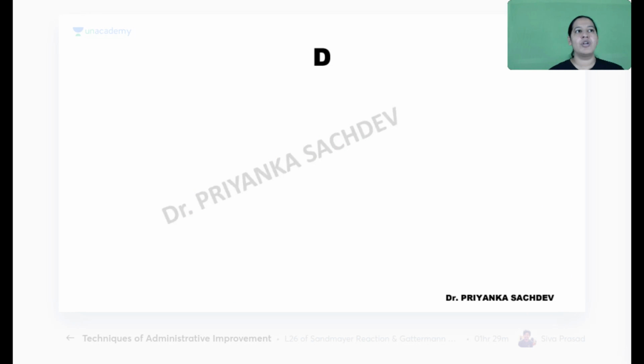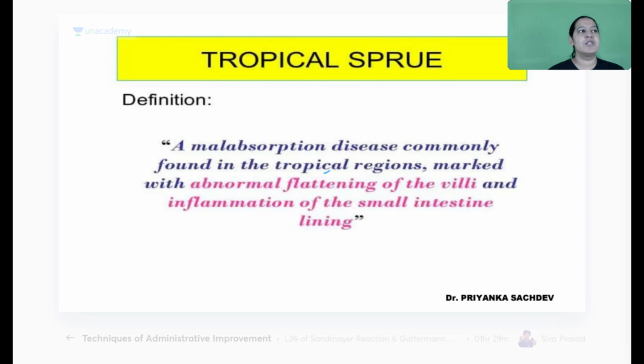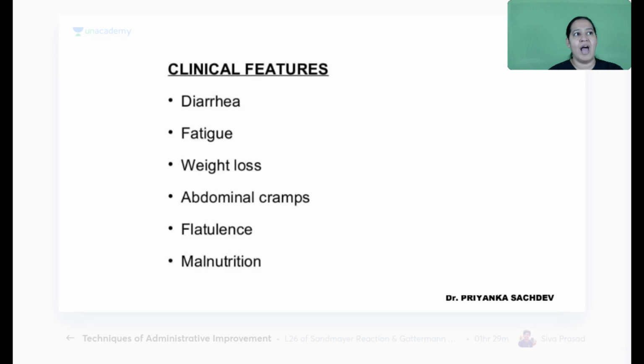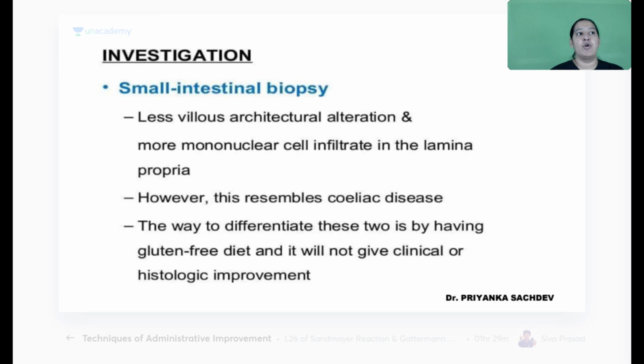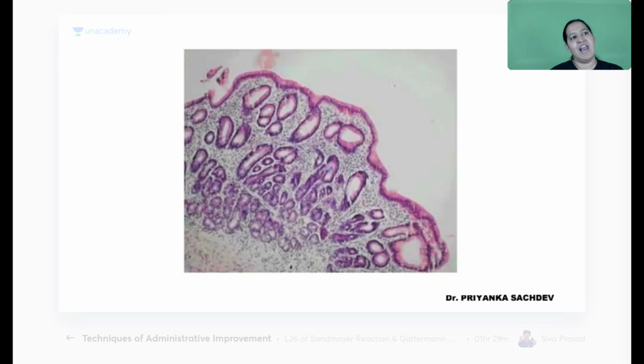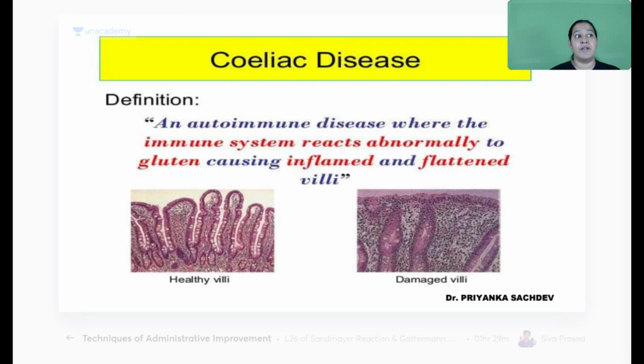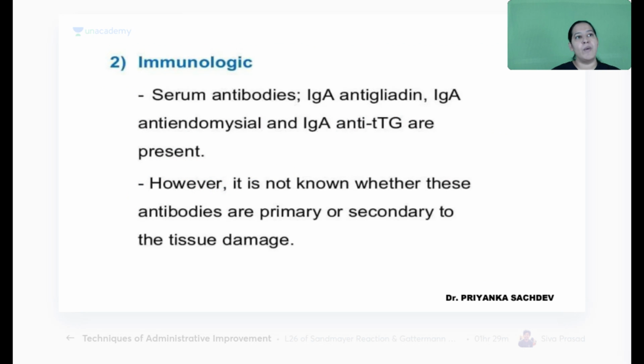Have you got it? So there are two types of sprue. Tropical sprue is due to infection. Can you see the names of the bacteria? Klebsiella, Enterobacter, E. coli. There is flattening of the villi and the treatment is antibiotic. And celiac sprue forms autoantibodies.